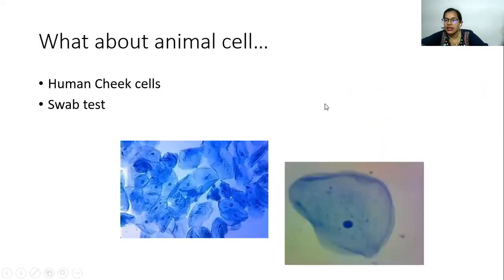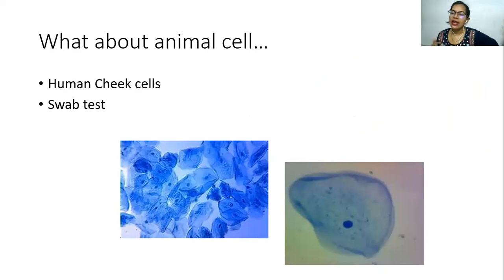Now, what about the animal cell? So this was about the plant cell. Okay. So what in the case of the animal cell? Here it's very simple. You don't have to cut yourself. What you can do is you can just take the cheek cells. Now, when I say take the cheek cells, it doesn't mean that you're going to cut your cheeks. Okay. So a few cells are needed.